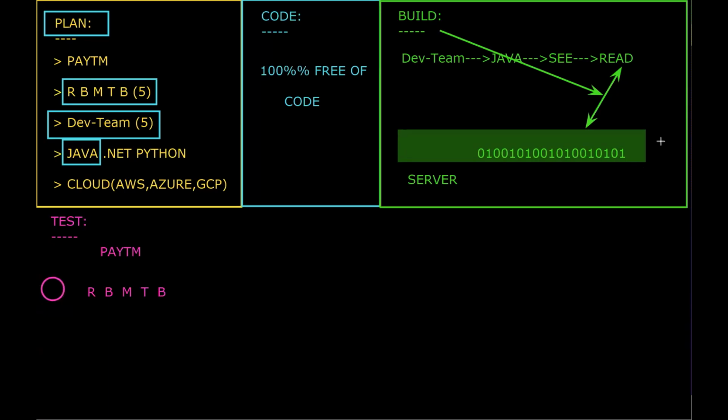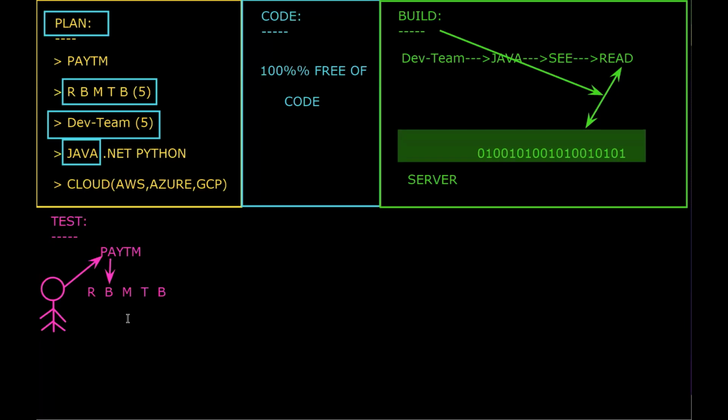Let's say one of our users is trying to access our Paytm application, and he is trying to access the bank transaction. He knows how much amount is in his bank account.